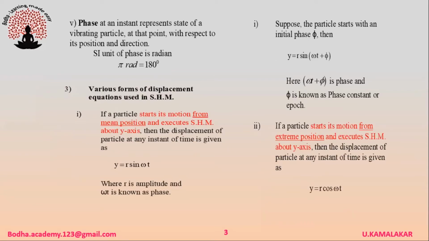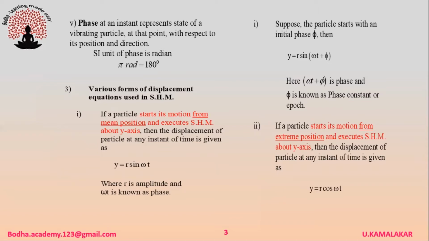Phase at any instant represents the state of a vibrating particle at that point with respect to its position and direction. SI unit of phase is radian. Pi radians is equal to 180 degrees. Let us discuss various forms of displacement equations used in SHM.